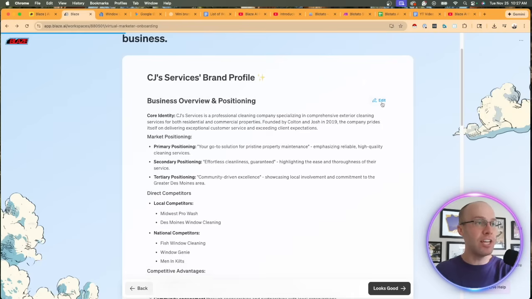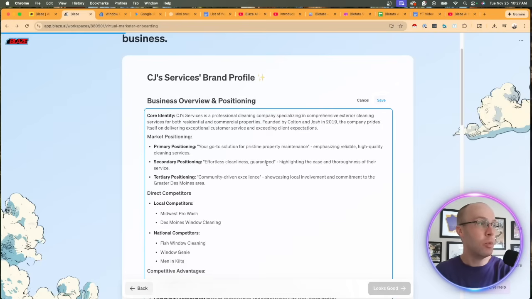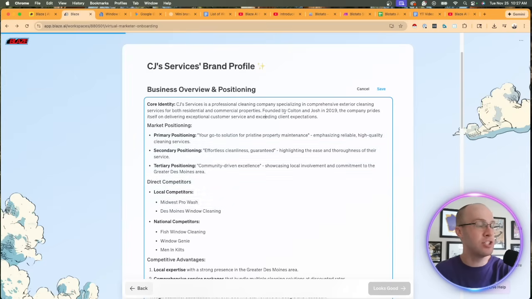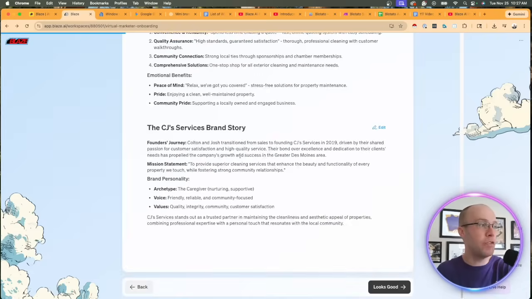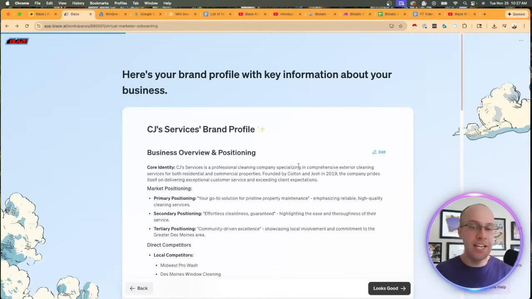And if it's not, you'll notice an edit option right here. We can simply come in here and edit our business overview and positioning. You can use ChatGPT, Claude, or Gemini to help you with this. You can do the same for demographics and all these other sections, but you want to make sure that this is 100% accurate. I did look this over and it is good for the most part. So for the purposes of this example, I'm going to go ahead and click looks good.